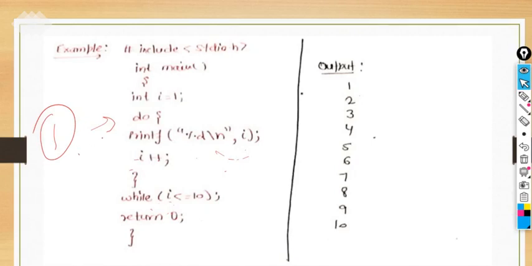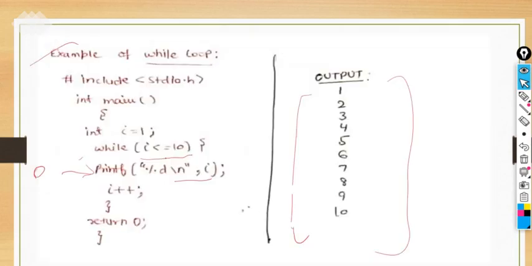That means the do while loop is less secure. It will execute the statements once without checking any condition. That means it is less secure compared to the while loop. So that's why we have to study the while loop after do while.